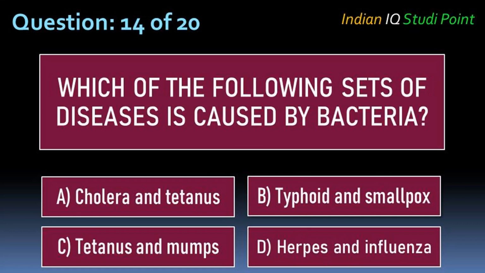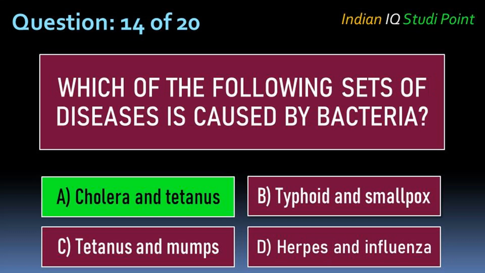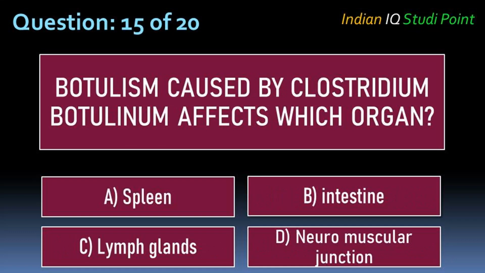Coming to the next question, which of the following sets of diseases is caused by bacteria? Option A cholera and tetanus, B typhoid and smallpox, C tetanus and mumps, D herpes and influenza. And the correct answer is option A cholera and tetanus.